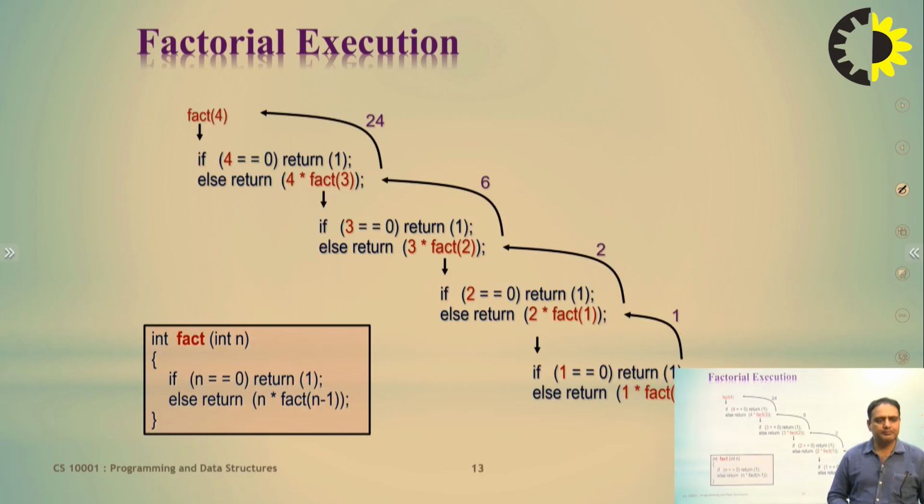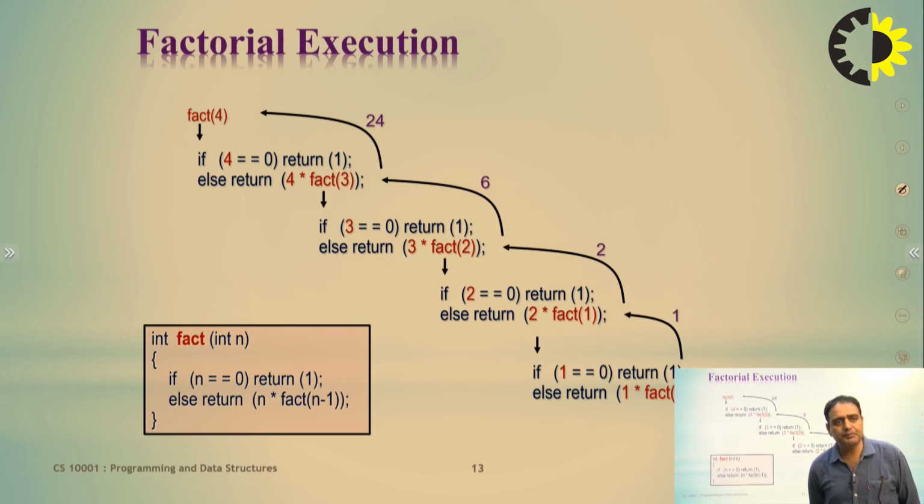In this example, you can better understand factorial 4. If 4 is equal to 0, return 1, else return 4 into fact 3. Obviously 4 is not equal to 0, so it does not return 1. So 4 into fact 3. The next target is to calculate fact 3, which means 3 into fact 2. Now the next target is fact 2, which is 2 into fact 1. What will be fact 1? It is 1 into fact 0.